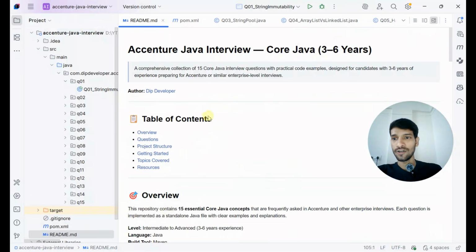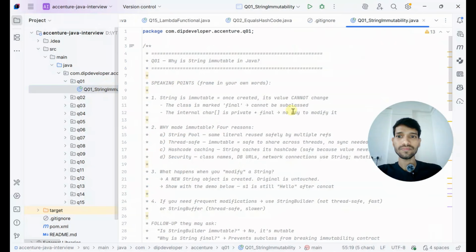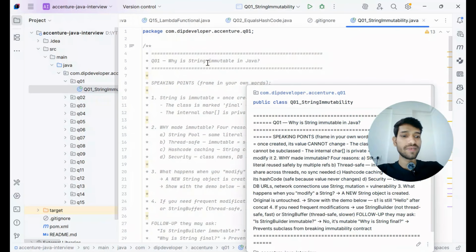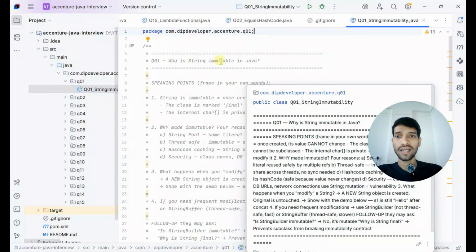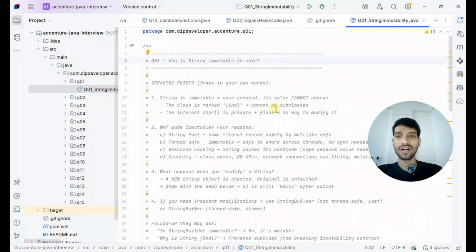So let's get started with our first question. The first question is very simple for an experienced candidate, but they will ask some more details on that question. It is: why is String immutable in Java?